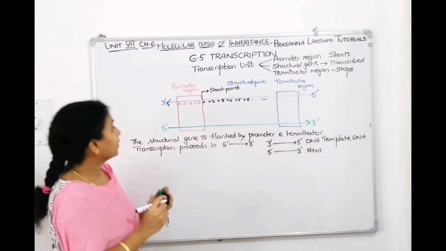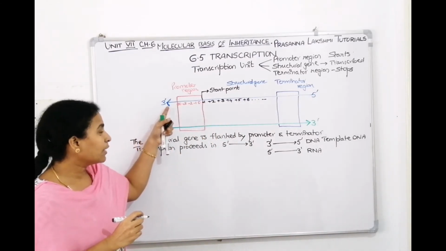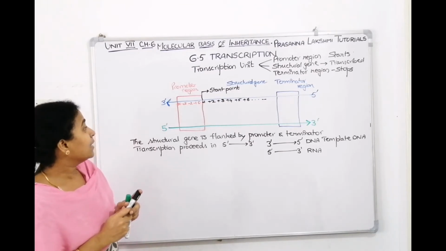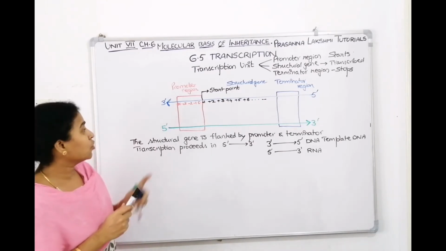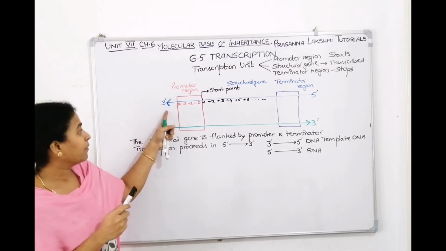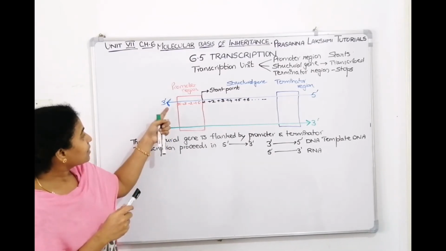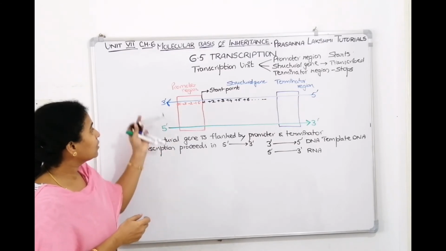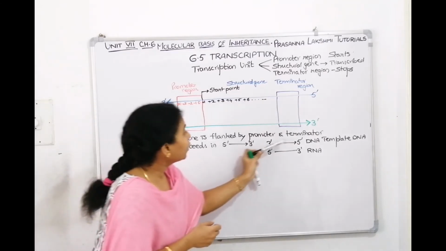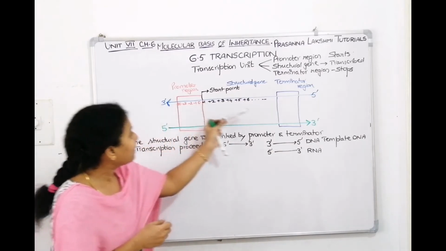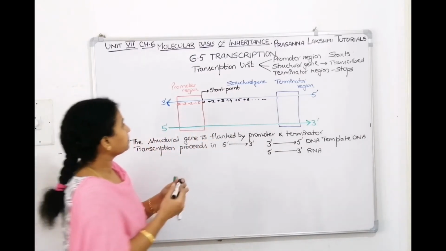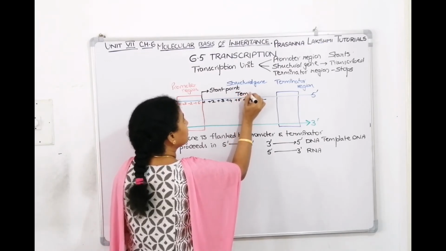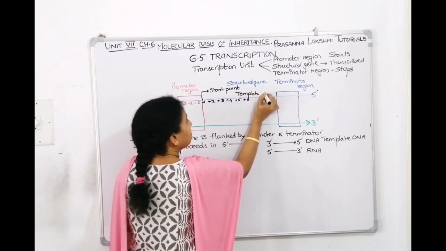Now if you see here, I have given two strands: one is the blue strand, the other is the green strand. Tell me, which strand is in 3 to 5? Obviously, the blue strand is in 3 to 5. That means this is the template DNA, and this strand which is in the 3 to 5 direction is called the template strand.